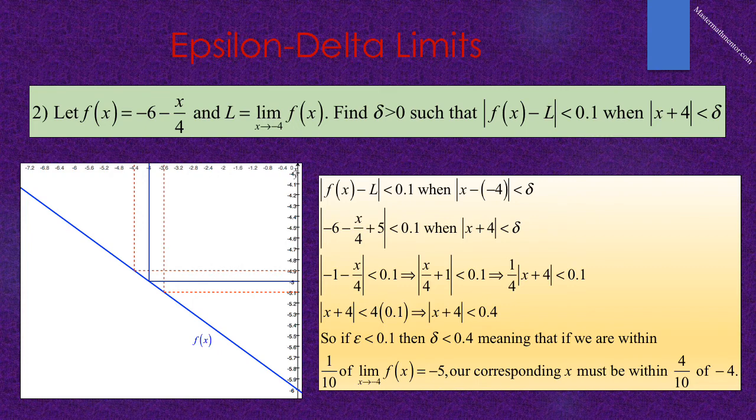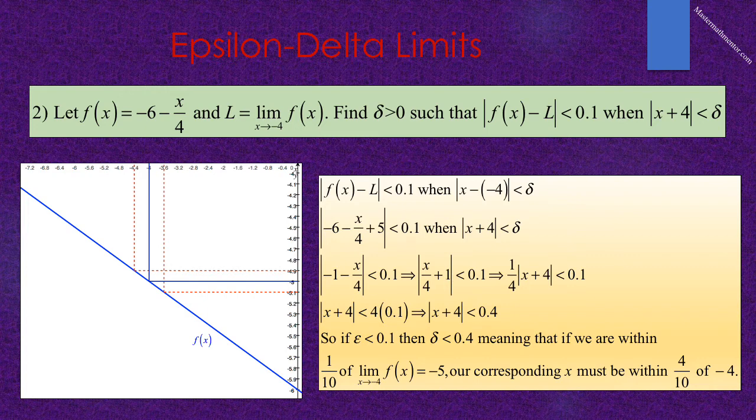So we look at the absolute value of f of x plus the limit as x approaches negative 4, which is negative 5, has to be less than 0.1 when the absolute value of x plus 4 is less than delta. Plugging in the limit and the function, we get the absolute value of negative 6 minus x over 4 plus 5 is less than 0.1 when the absolute value of x plus 4 is less than delta.